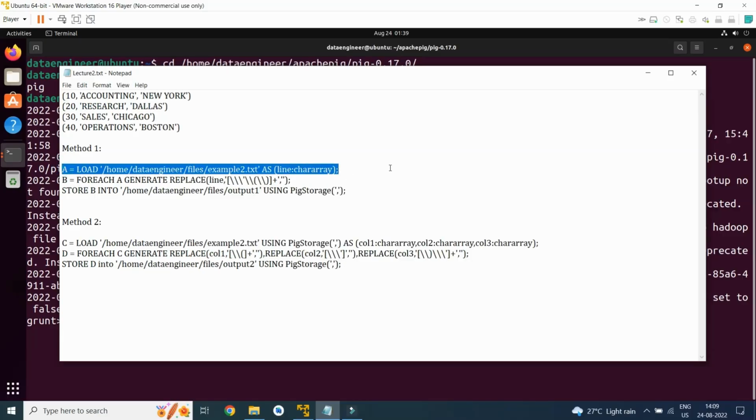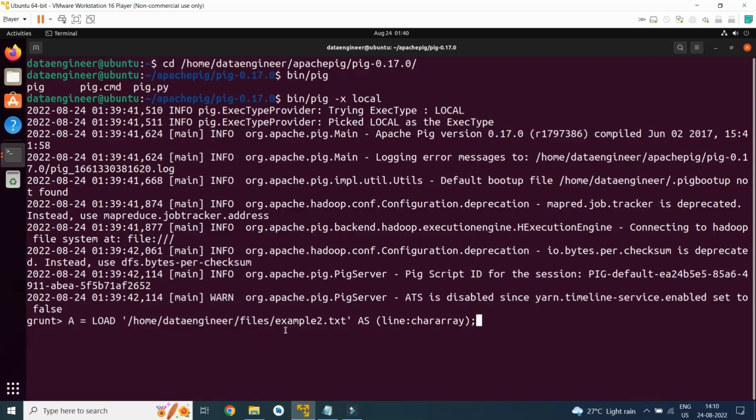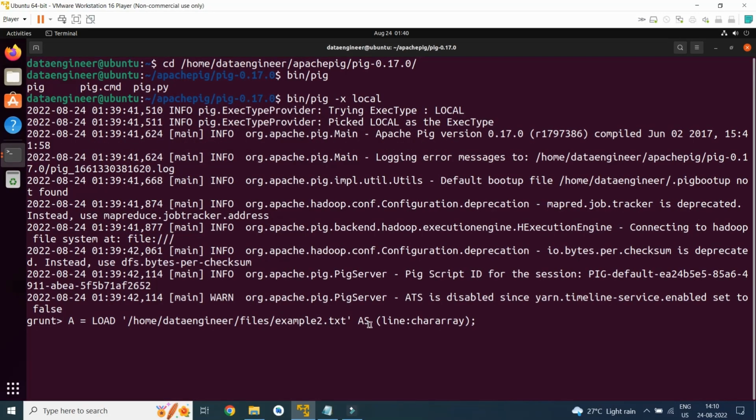load the file as a chararray. Everything we consider as one line chararray. This is the example2.txt file which I have shown you, and here I will load it into a chararray.